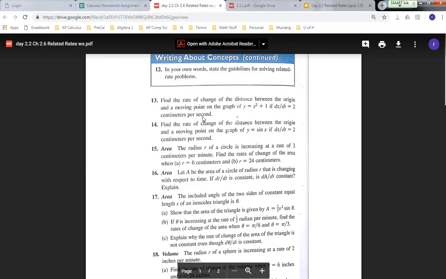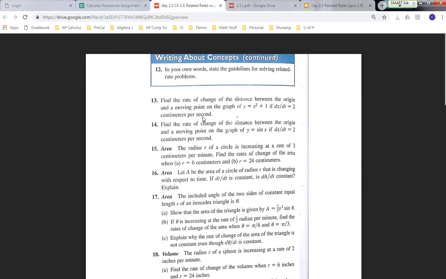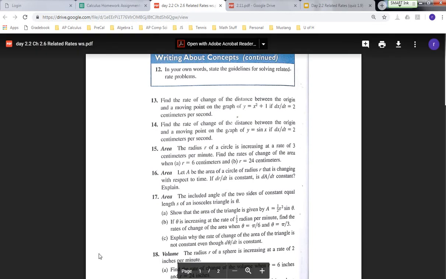What is it? 2.2, yes ma'am. What page is this? Page 54.